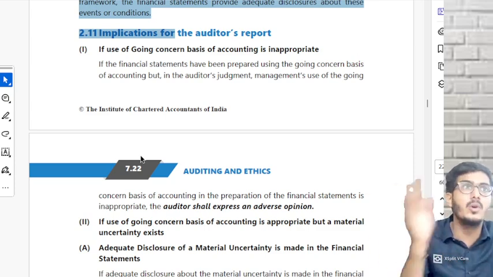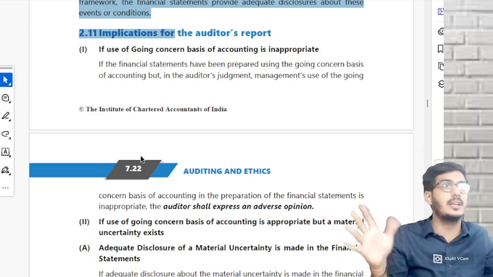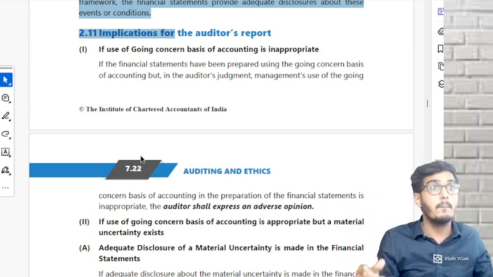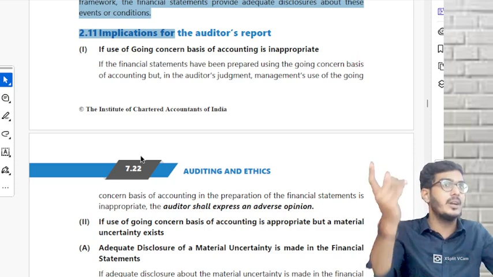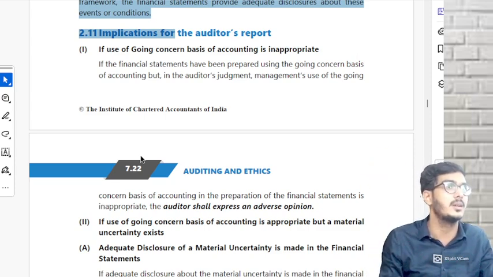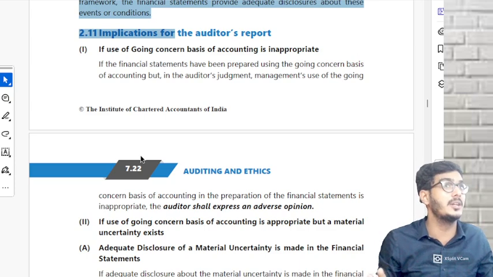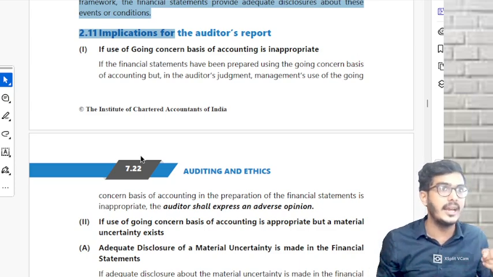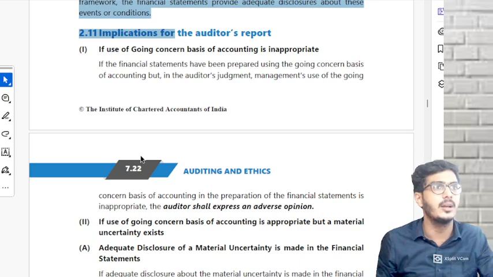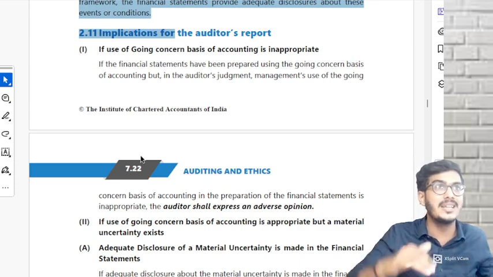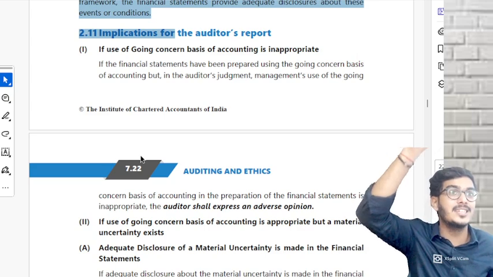Focus. If the company's going concern is lifted, that means the company doesn't have any going concern. But when the going concern is lifted, they have to prepare the financial statements on a liquidation basis. But they did not prepare on liquidation basis. They prepared on a normal basis. Can I tell the entire financial statements are wrong? Misstatement is at which level? Overall financial statement level.